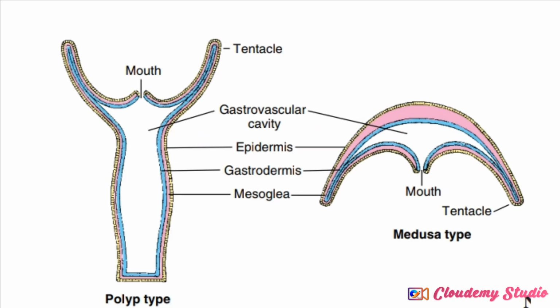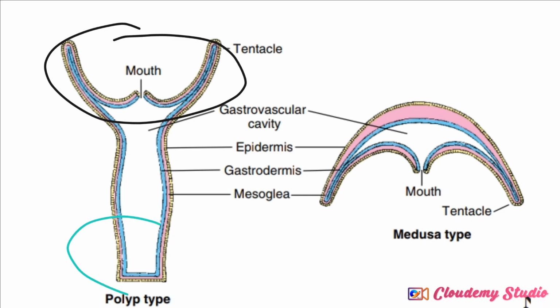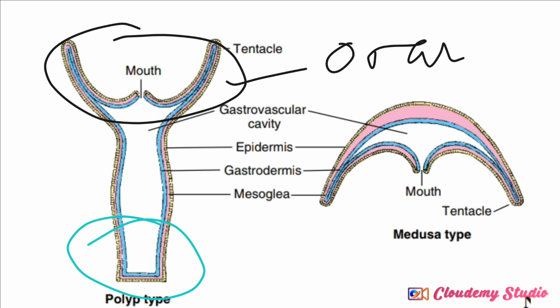This is an example of a typical Cnidarian, from the class Hydrozoa, which we will talk about later. I said they have two ends. The first end is marked in black, and the second end is marked in green. This end is termed the oral end, that is where their mouth is located. And this end is termed the aboral end.